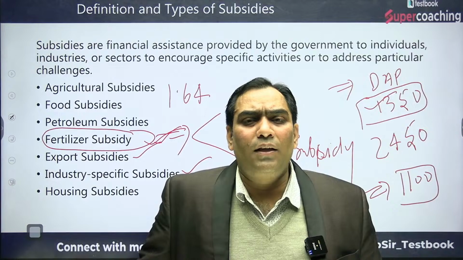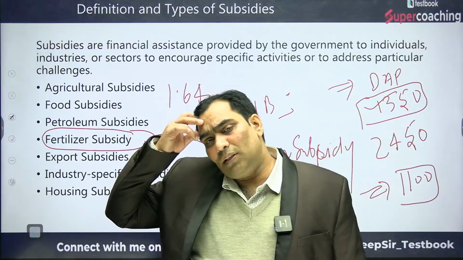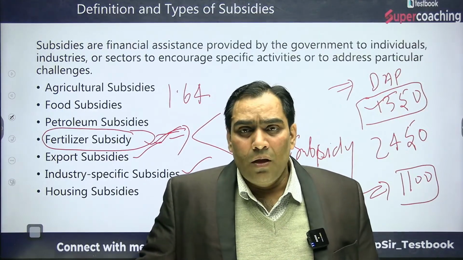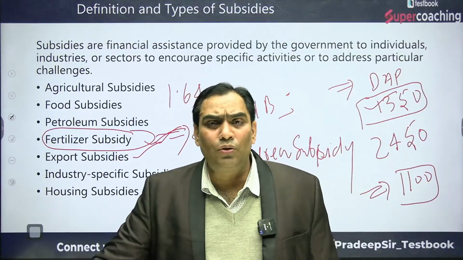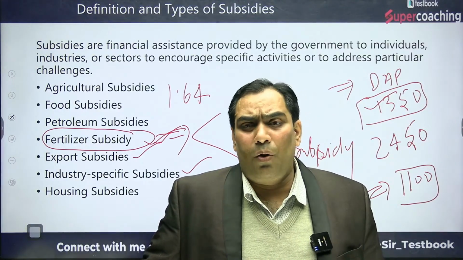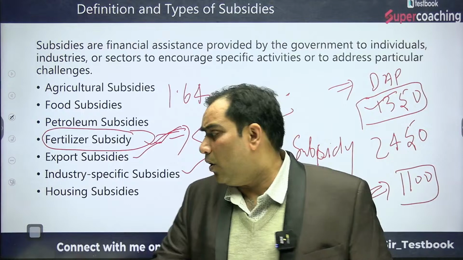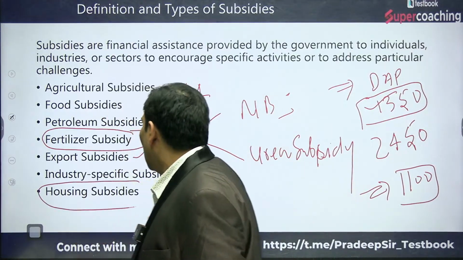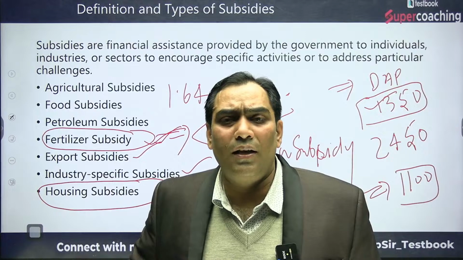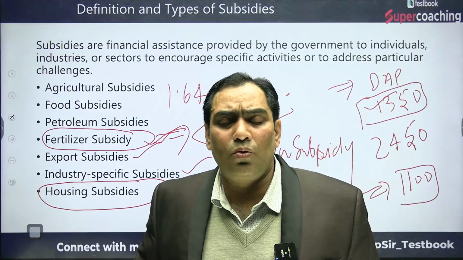The government of India is running a scheme known as Prime Minister Awas Yojana. Under this scheme, the downtrodden section of society is entitled to get a pakka house from the government of India, and in this interim budget they have promised that in this financial year they will increase this figure from 2 crore to 3 crore. That is known as housing subsidy. Through the Awas Yojana they are giving subsidy to the downtrodden section of society.